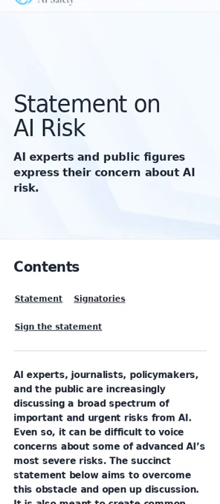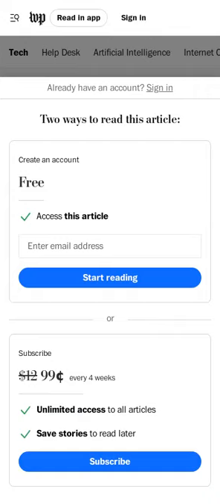A statement from leading AI researchers imploring society to treat the risk of extinction from AI similarly to pandemic and nuclear war. MIT researchers have proposed a novel "society of minds" approach to address AI hallucinations, where large language models